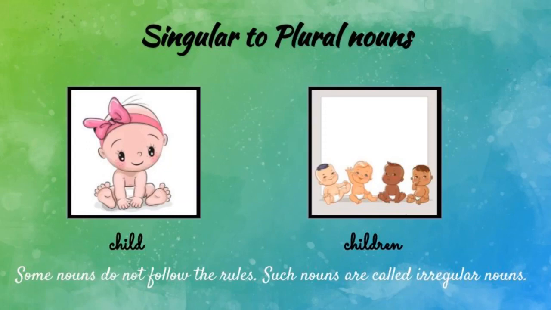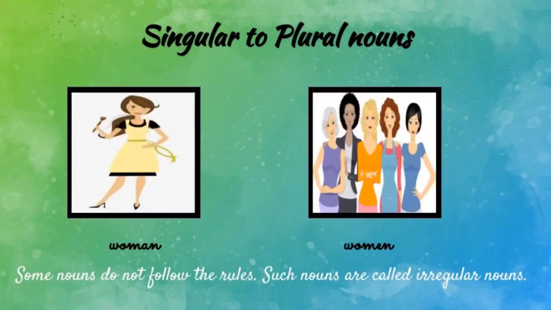Child is the singular form and children is the plural form. Let us see the second example. Woman. Woman is a singular form. Then what is the plural form? Women. So some slight changes are there. Some nouns do not follow these rules, and these types of nouns are known as irregular nouns.